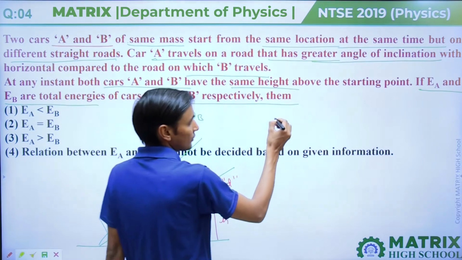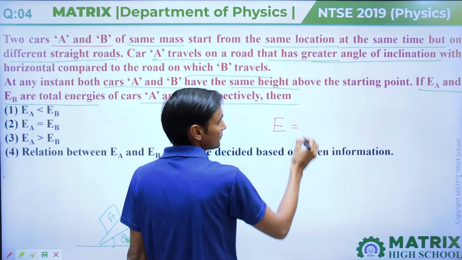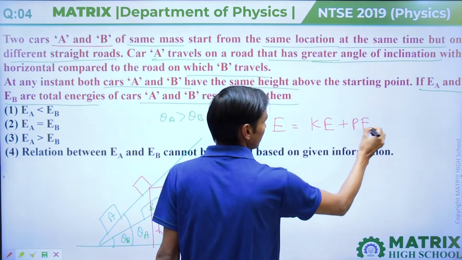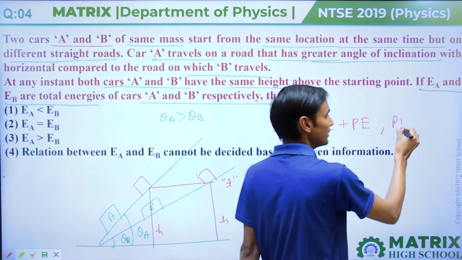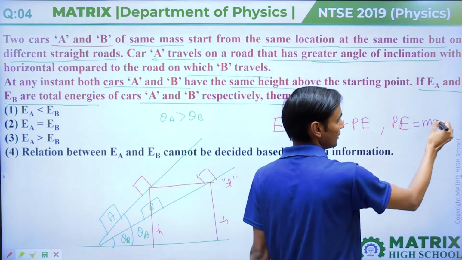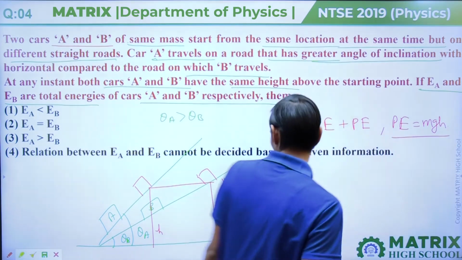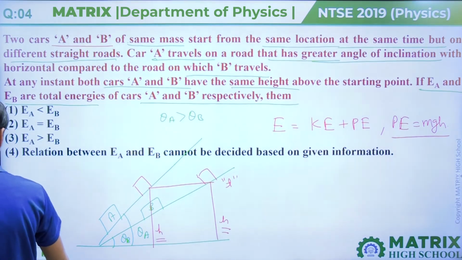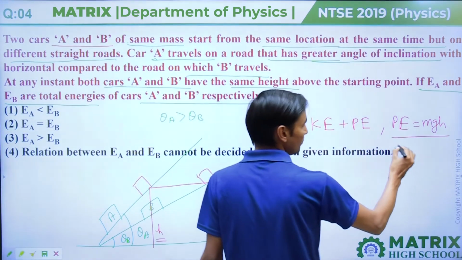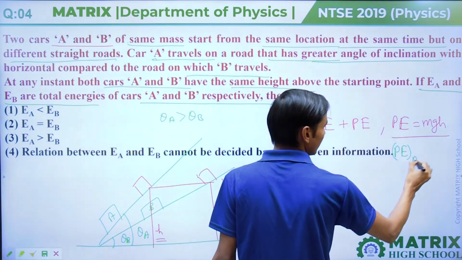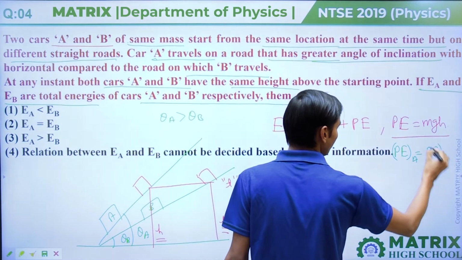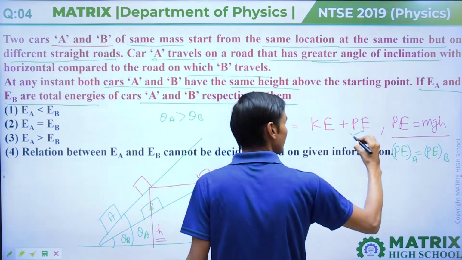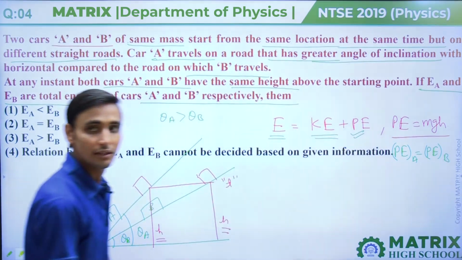We know that total energy E equals kinetic energy plus potential energy. But we know potential energy is mgh. But both have same height. So potential energy of body A equals potential energy of body B. So if we want to check energy, then potential energy is same for both, so we have to check kinetic energy.